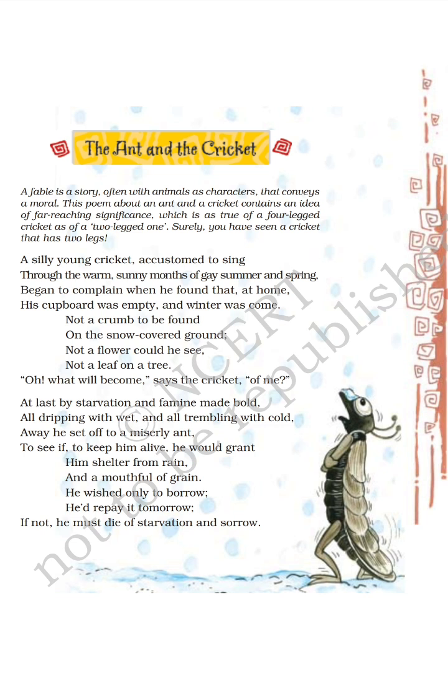So here, this poem is a work of the famous Greek poet Aesop, and the two characters of the poem are the cricket and the ant. There was a young cricket who used to sing and dance during the summers and springs, and he was happy and enjoying but was silly. During summer and spring there is greenery everywhere, so ample food and water are available, and one does not need to store any of these. So the cricket was busy enjoying and did not store any food for the winter, and the winter ground is covered with snow and no flowers.